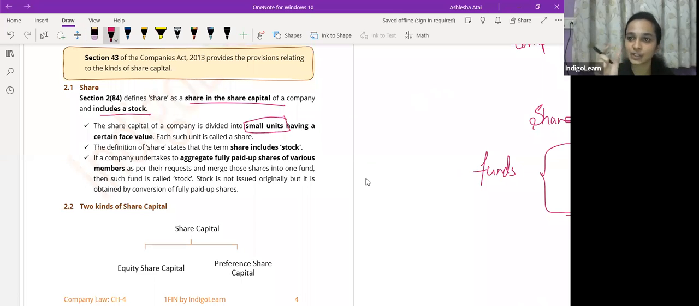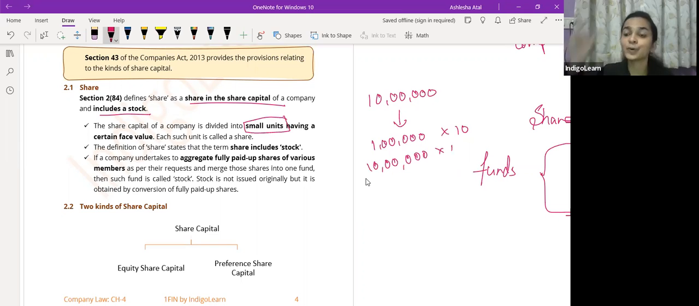Each unit has its own distinct face value. Say for example, if there is 10 lakhs of authorized share capital, it may be divided into 1 lakh shares of rupees 10 each. Or it may be possible that it is divided into 10 lakh shares of rupees 1 each. So the face value and into how many shares the capital is divided, all of this is stated in the capital clause of the company.